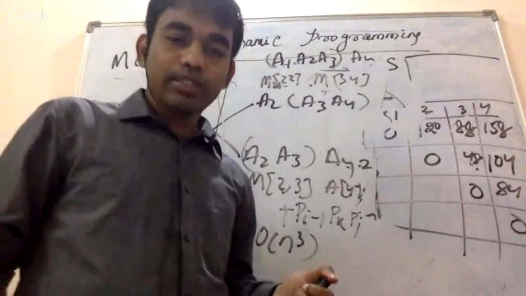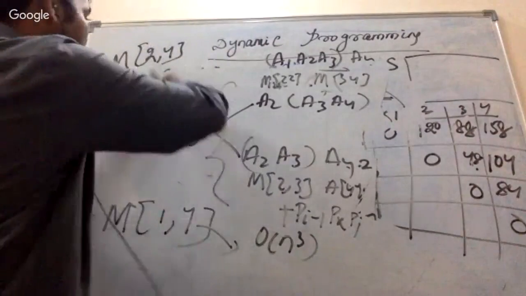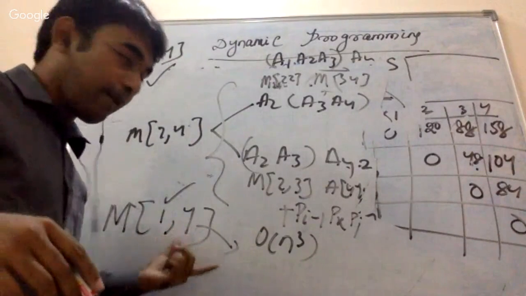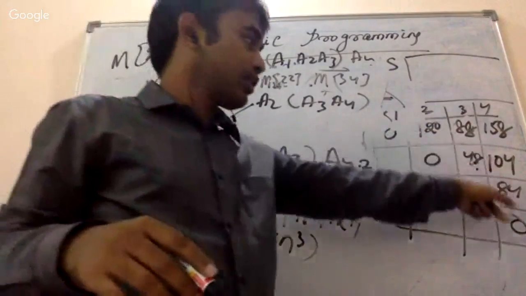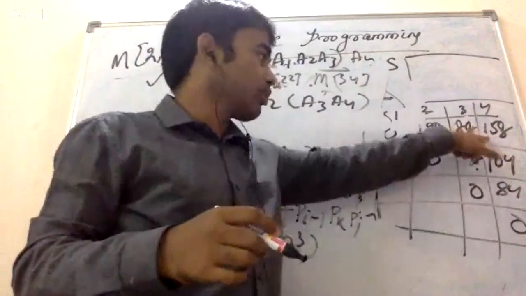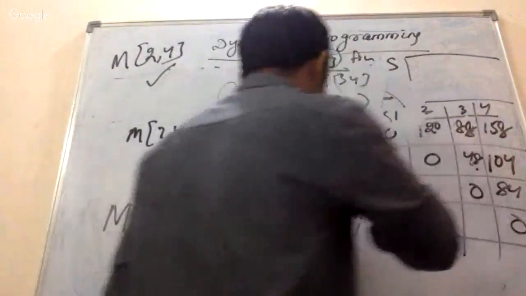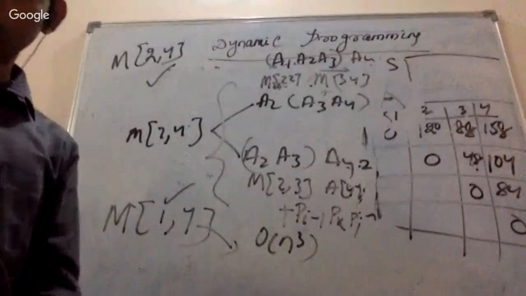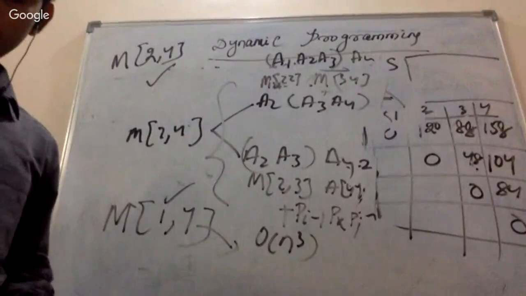So that's all about it. Just try to find this. I think we have calculated m24. Just find out m14 in a similar fashion, and try to fill this one. So this is the solution. This is the 158. So this is the 14. That means m14 means this one. So this is the solution about this one.